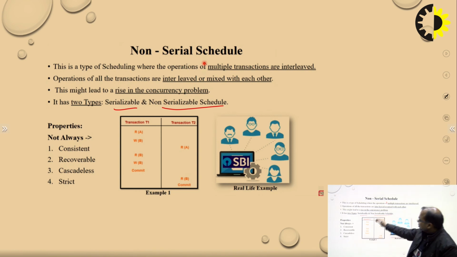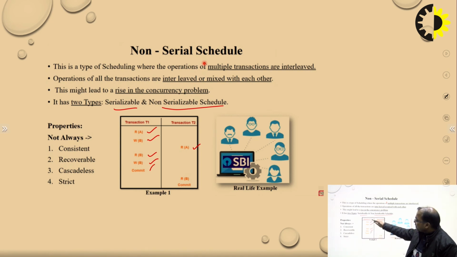Clear? So here we see the transactions. There are two transactions in this example. Transaction 1 is doing a read operation on data item A. The same transaction is doing a write operation on data item B. We talk about two data items here, A and B. After the writing of B, transaction 2 starts reading item A. Then it starts reading item B, and again writes on item B. Then it commits.